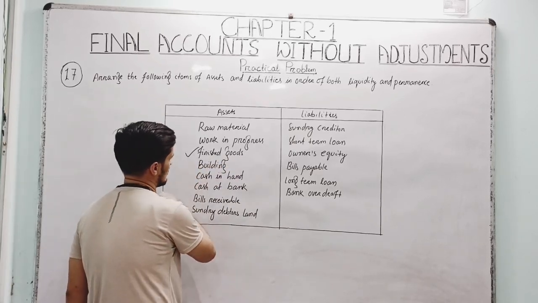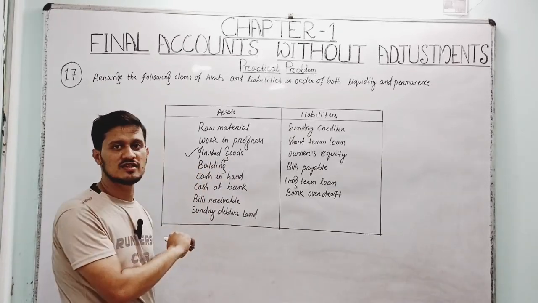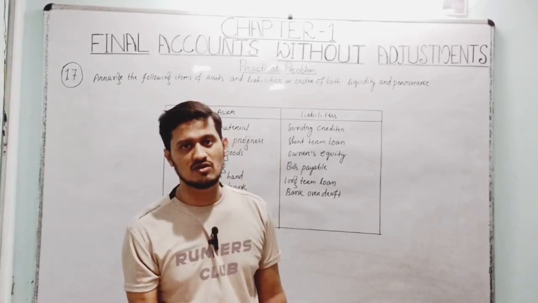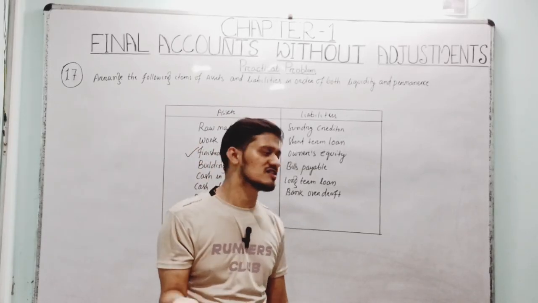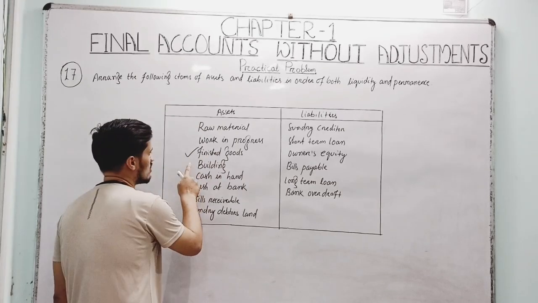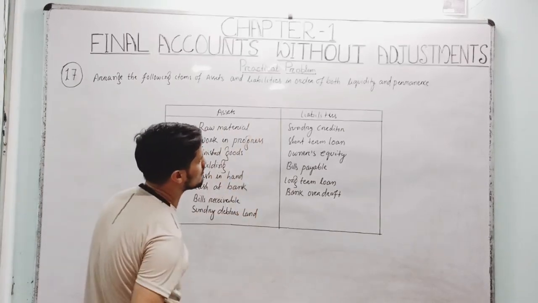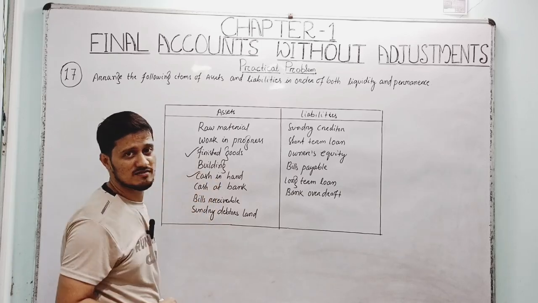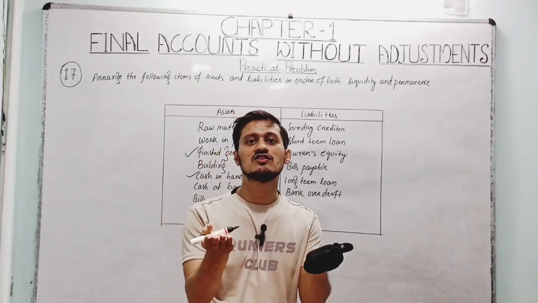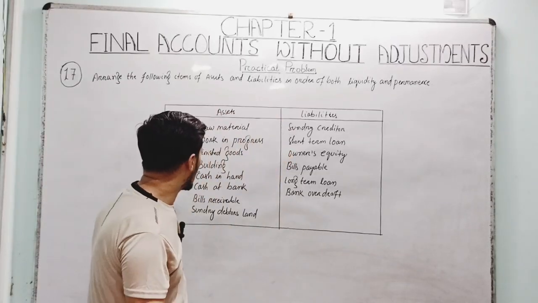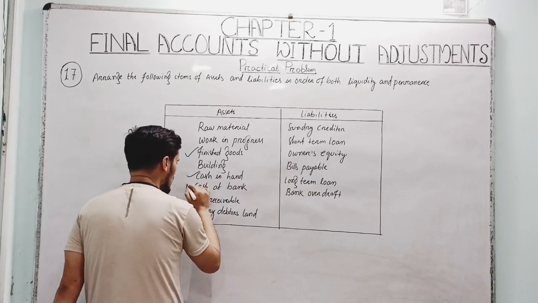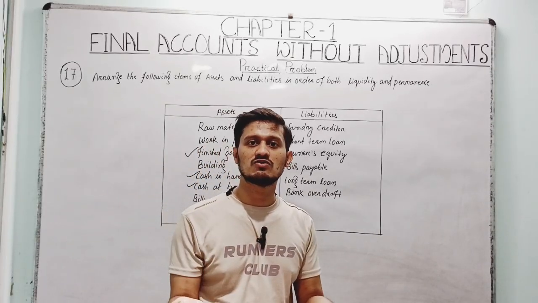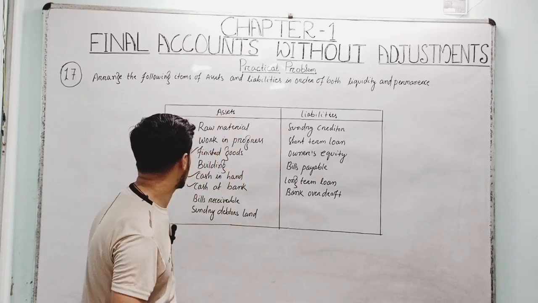Building is a fixed asset, right? So a building cannot be said to be sold within one accounting period, so it will not come under liquidity and permanence. Cash in hand is liquidity and permanence. It is cash in your hand, right? Similarly cash at bank is available to you, and whenever you require, you can withdraw it from the bank.